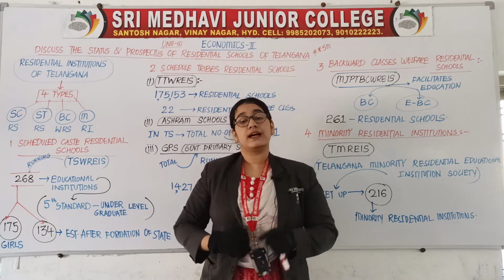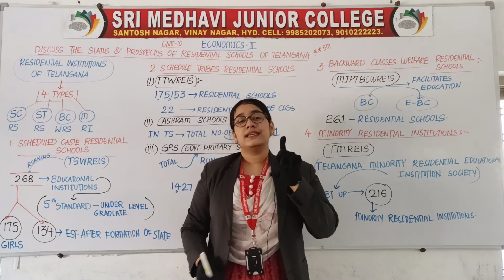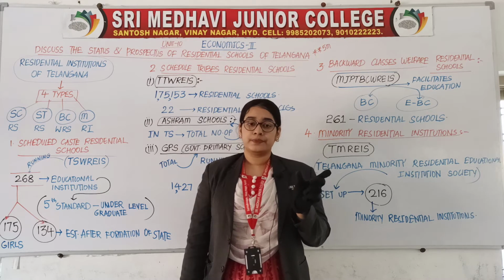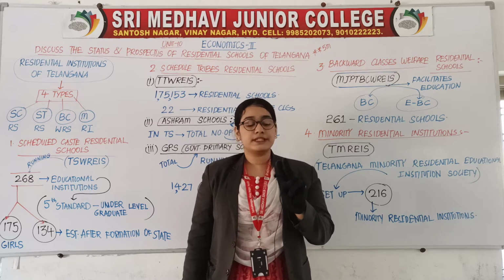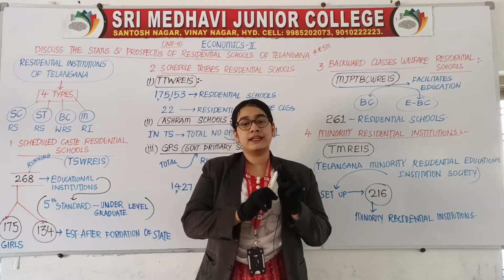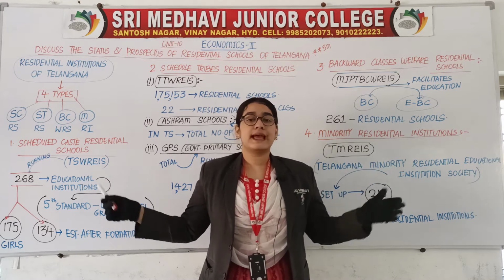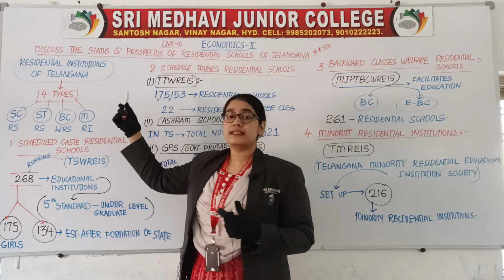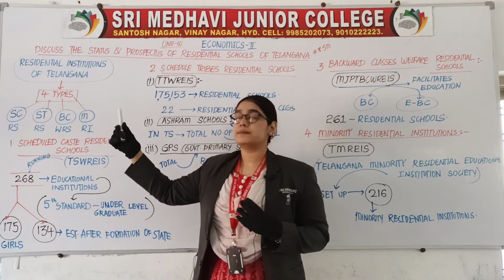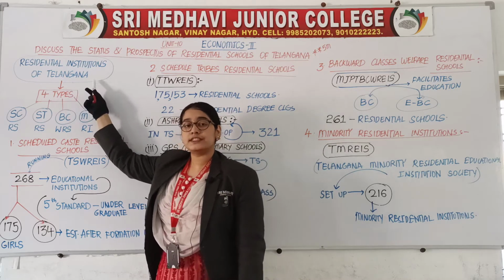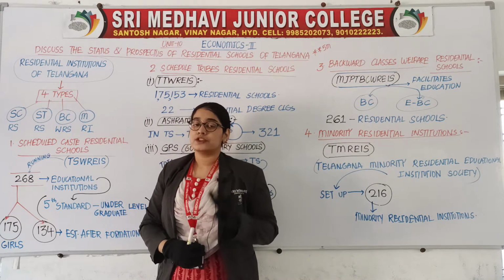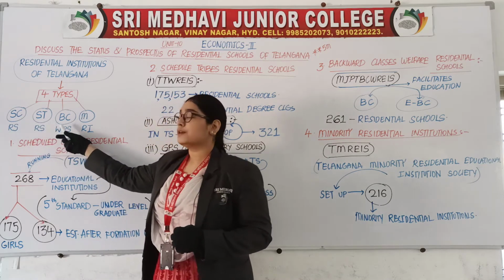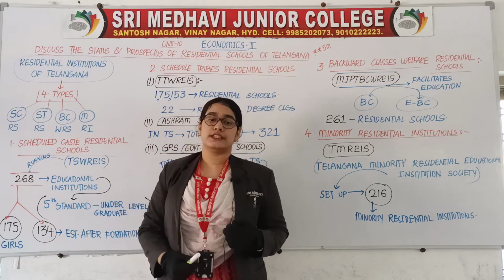Only 2 things are there. The first one is short forms. The second one is numbers. If you keep these 2 things in mind, the whole topic is very easy. So let us see what are the 4 types which come under the residential institutions of Telangana. The 4 types here are SC, ST, BC and minority.